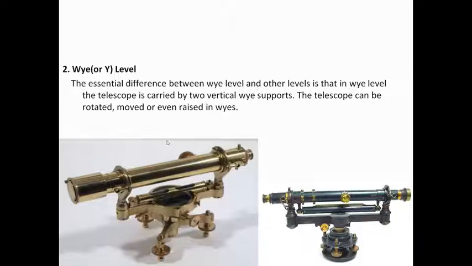The difference between Y level and other level is that here this telescope will be supported by two vertical supports as shown in this figure. You can see a Y-shaped support. Two supports are there, and this telescope can be rotated, moved or even raised in this Y's. Okay. That is the difference.